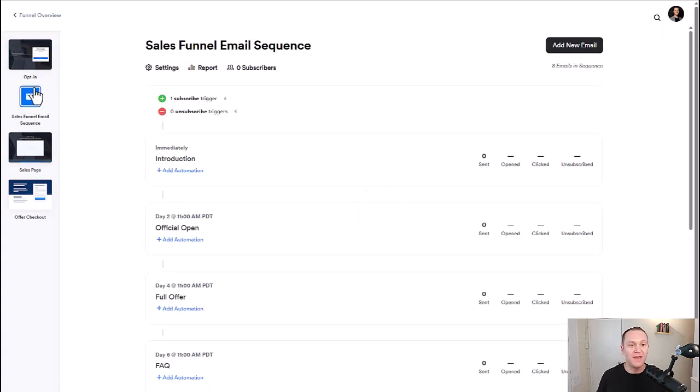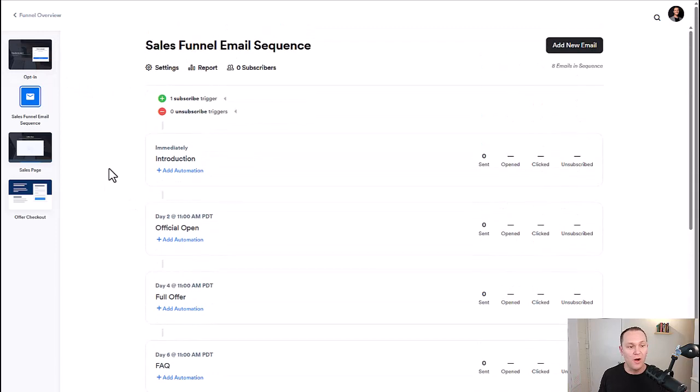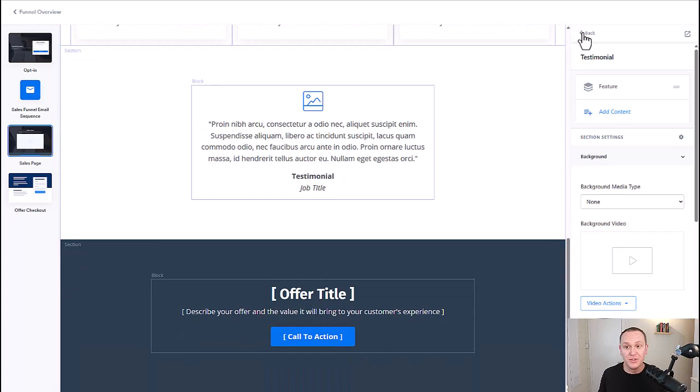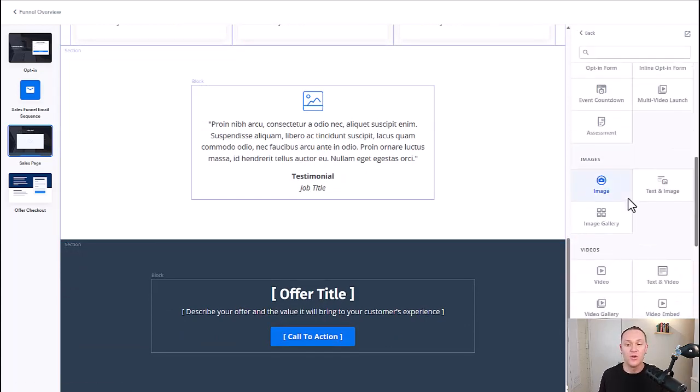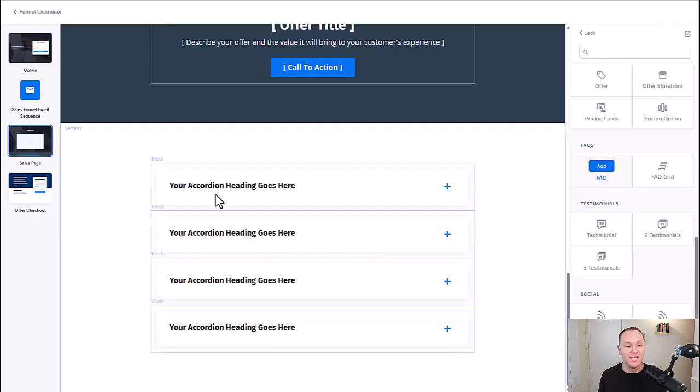They created a full email sequence specifically built around the product that we told them we were building this funnel for, and you can fully customize all of this as well. They built out a simple sales page with all the nuts and bolts that you really need to sell your product with, and you can always add different sections within your funnel if you wanted to have something like an FAQ. You can add that in here as well.